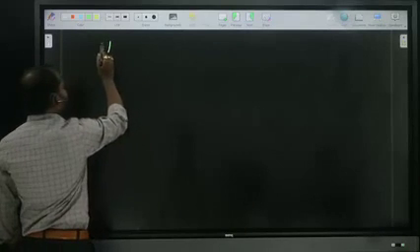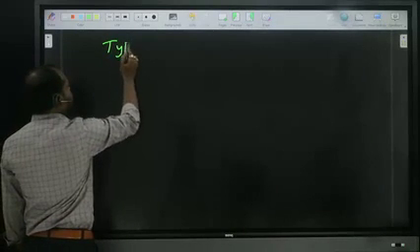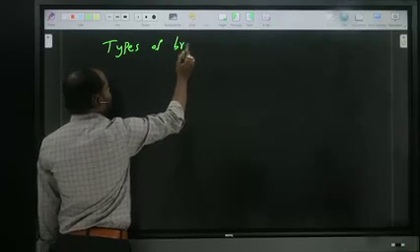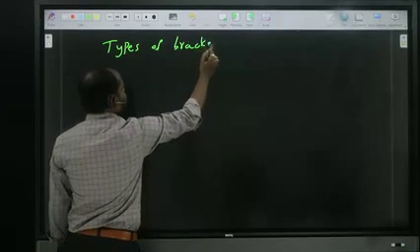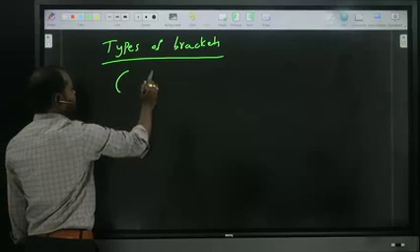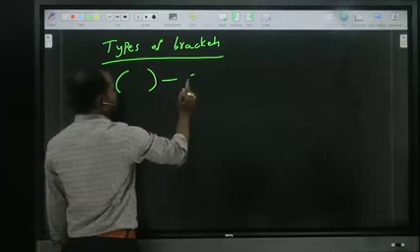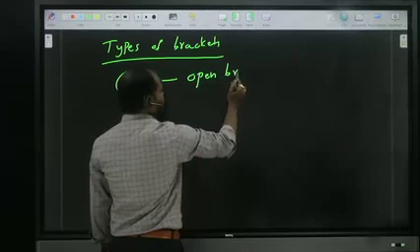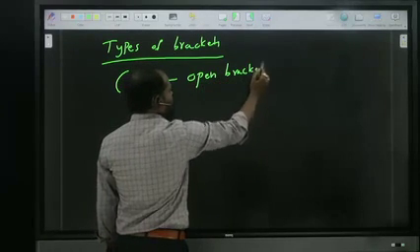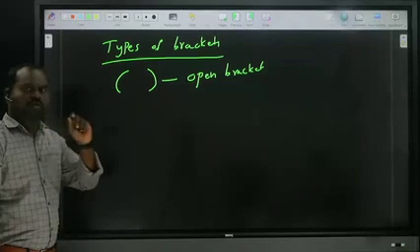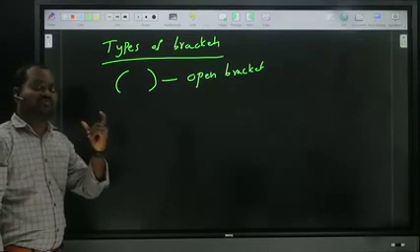Types of brackets: generally a bracket is written in this way. The name of this is open bracket, or we can also call it a circular bracket.